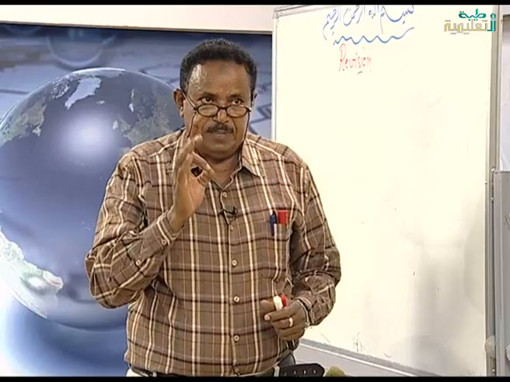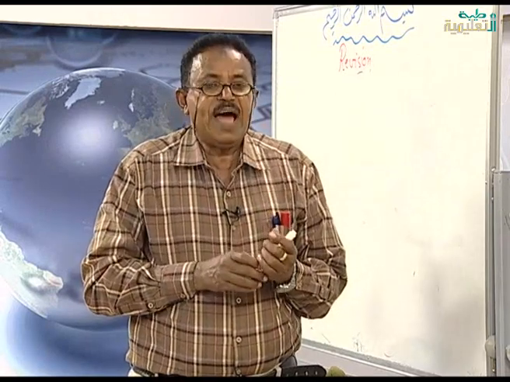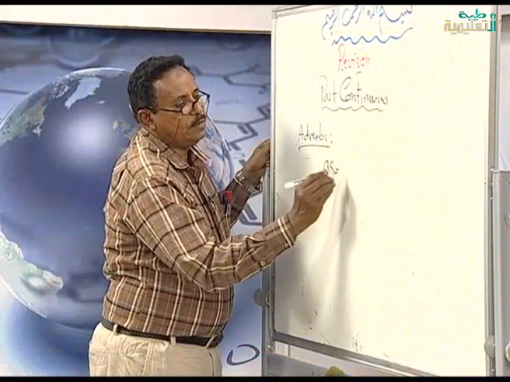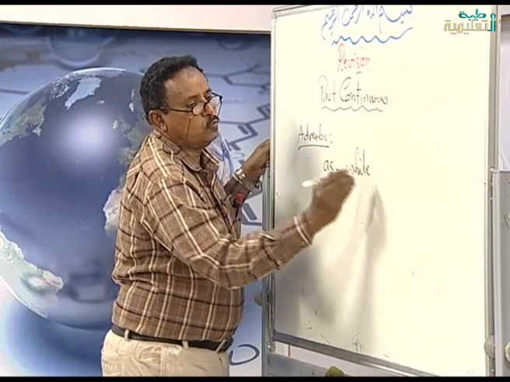We said that each verb has something which we call adverbs. The adverbs for the past continuous, which tell me that the verb happened in the past and took a long time, are like as, like while, like when.